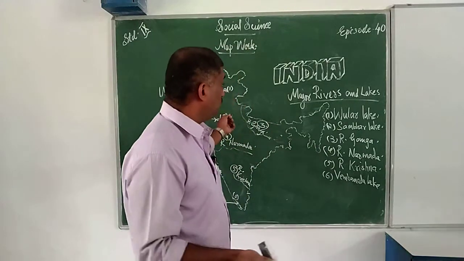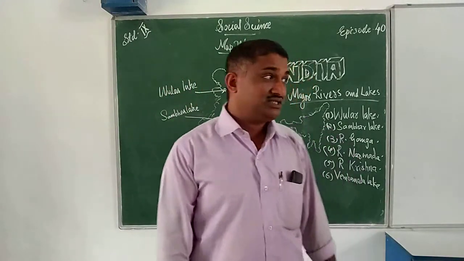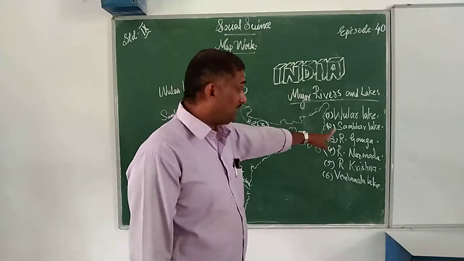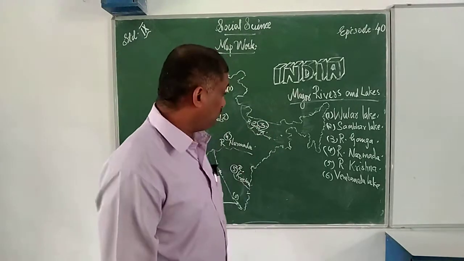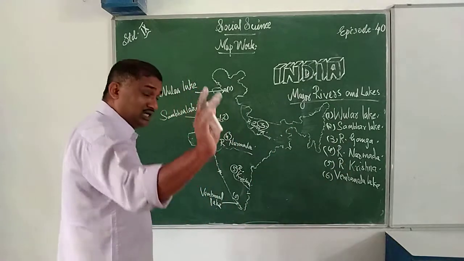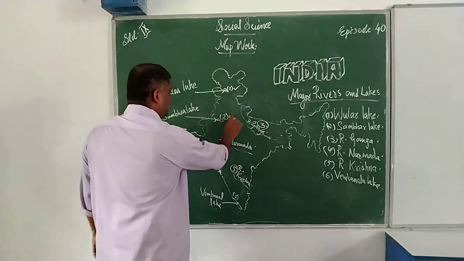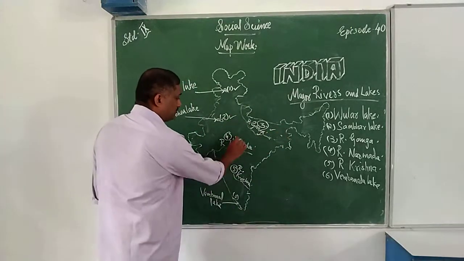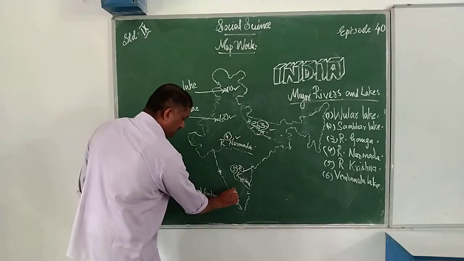Now we learned major rivers and lakes. Which are the major rivers and lakes? First one, Wular Lake. Second one, Sambhar Lake. Third one, River Ganga. Fourth one, River Narmada. Fifth one, River Krishna. Sixth one, Vembanad Lake. Where are they located? Listen to it. First one, Wular Lake. Second one, Sambhar Lake. Third one, River Ganga. Fourth one, River Narmada. Fifth one, River Krishna. Sixth one, Vembanad Lake.